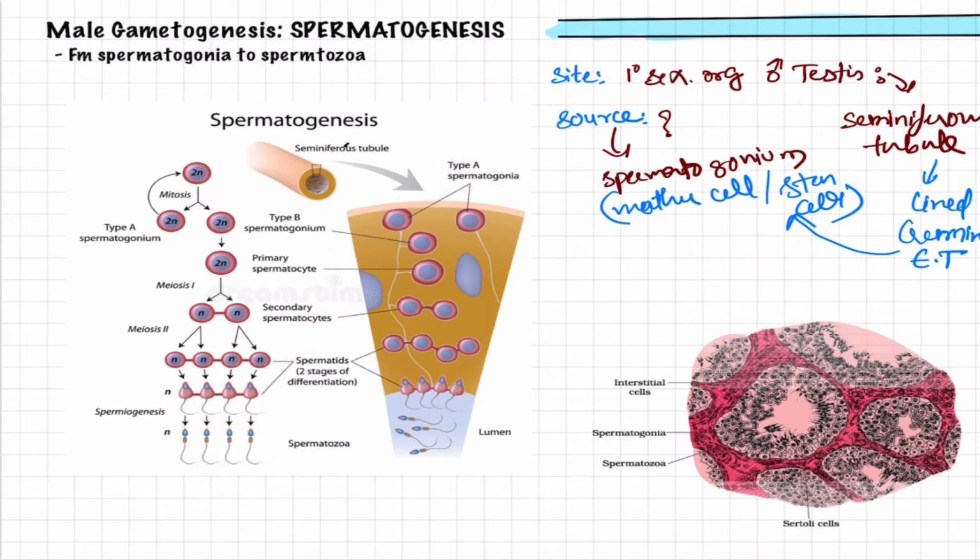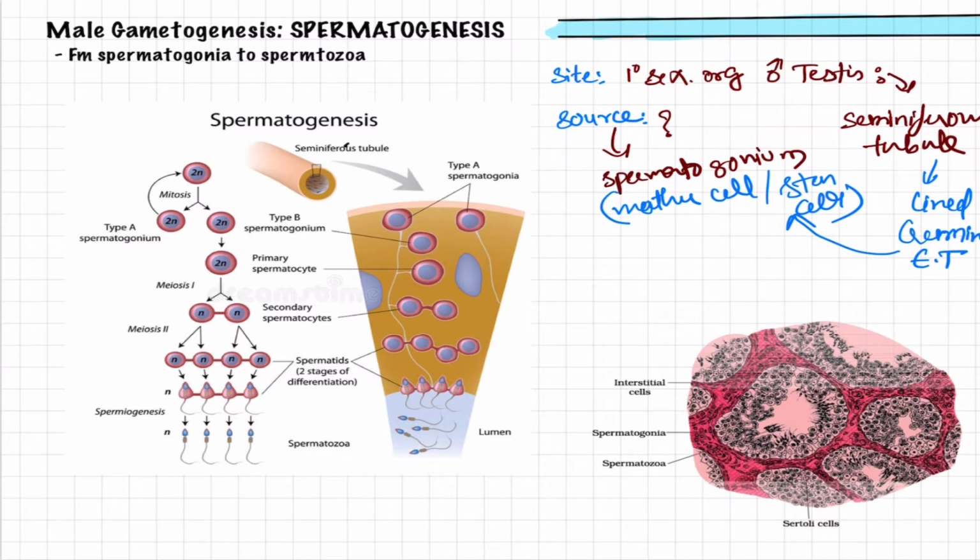As you are seeing, the resting spermatogonium cells will undergo many cycles of mitosis, cell division, and form type A and type B spermatogonium cells.